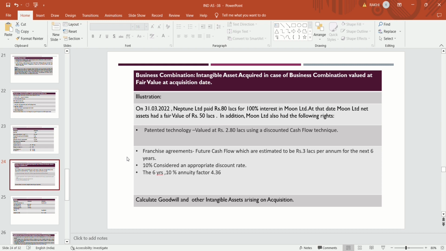10% is considered an appropriate discount rate, and the 6 years 10% annuity factor is 4.36. Firstly, we will calculate the goodwill, and also the other intangible assets arising on acquisition. The differential amount is the goodwill, and the other intangible assets are the patent technology, which is an intangible asset, and the franchisee agreement, which is also an intangible asset.